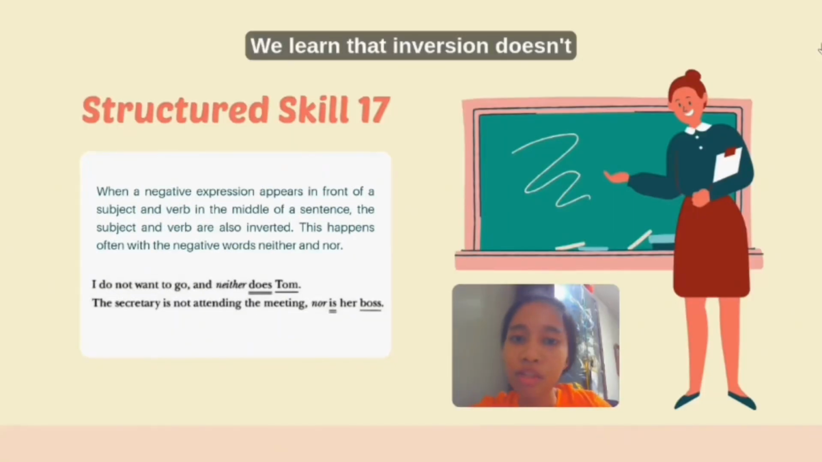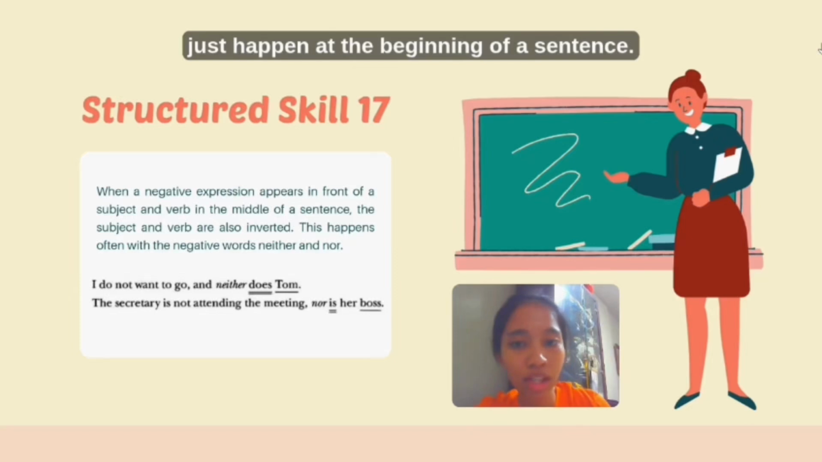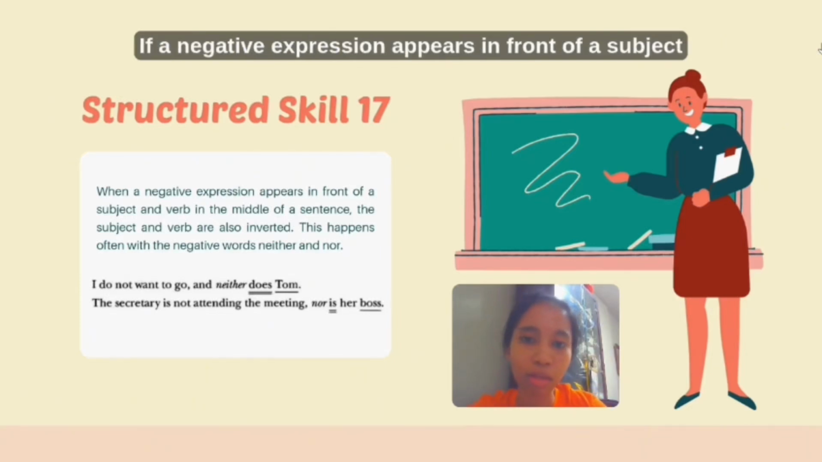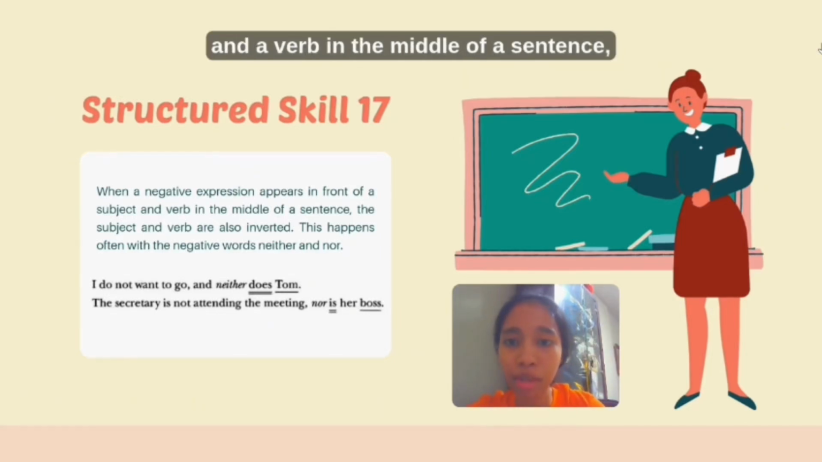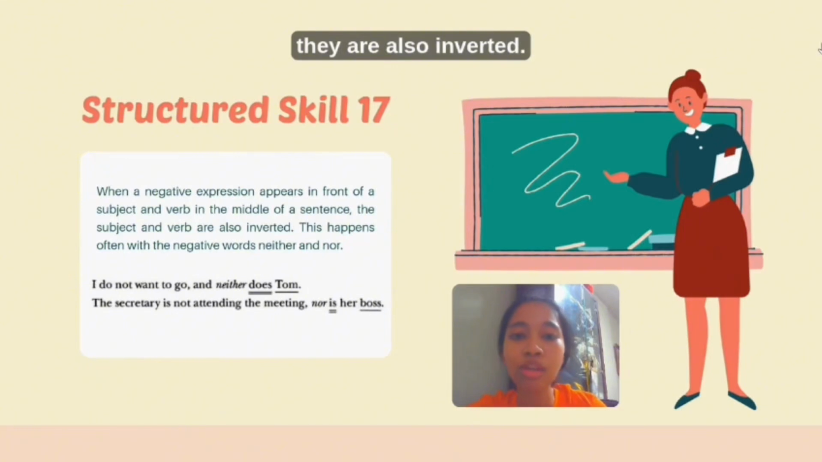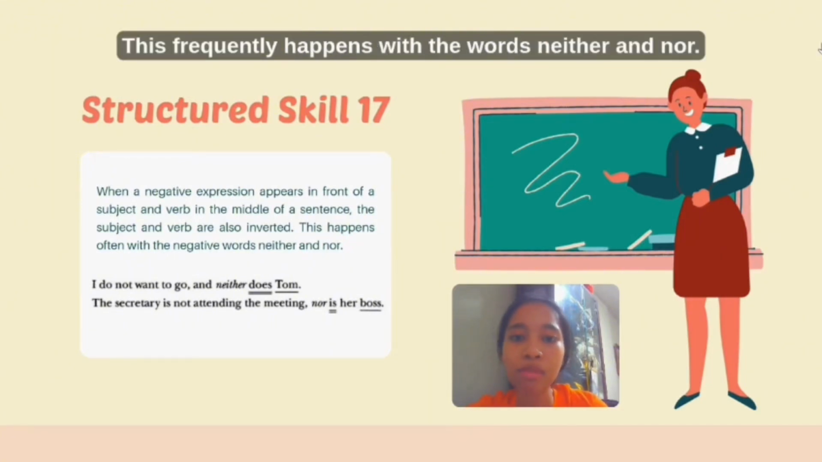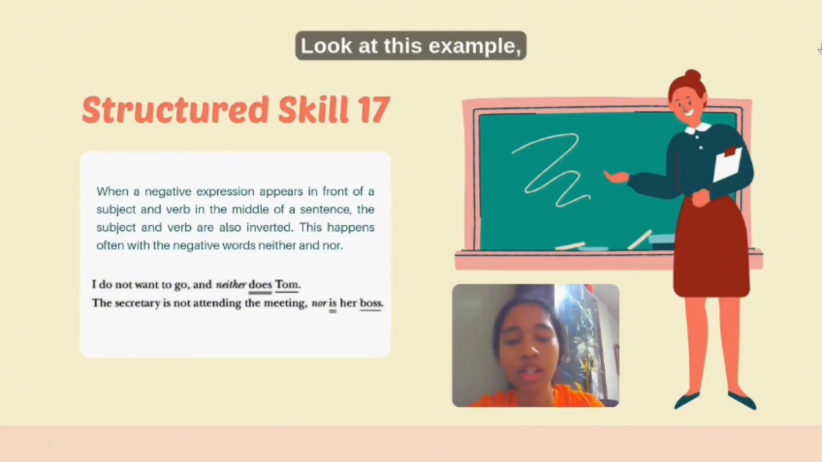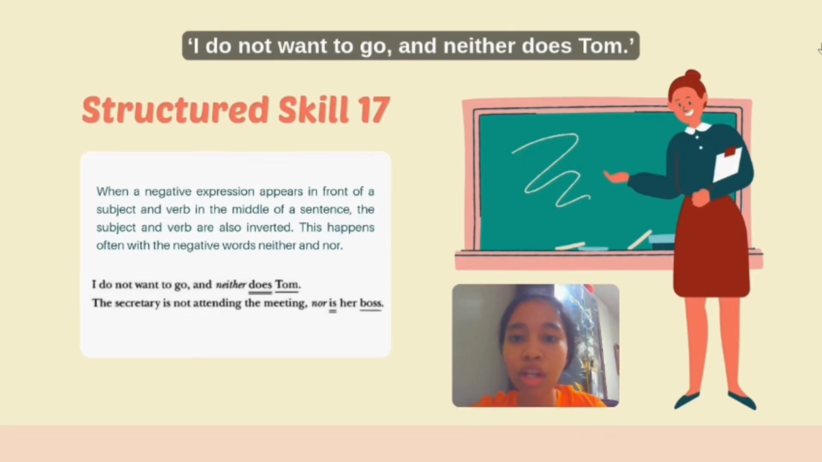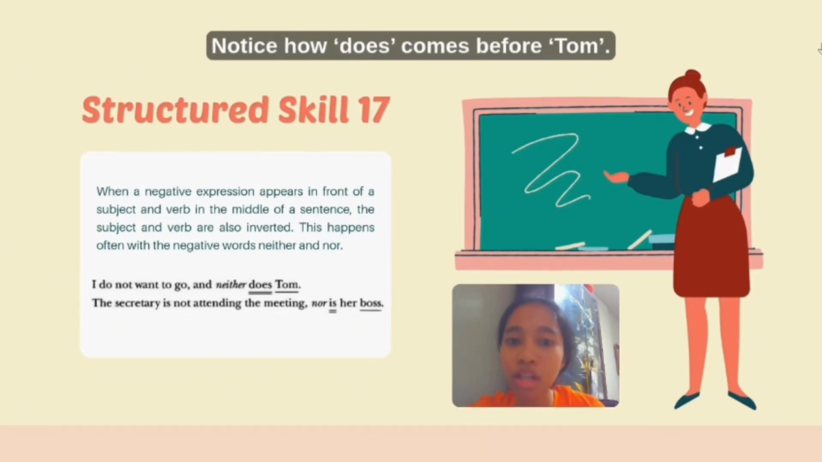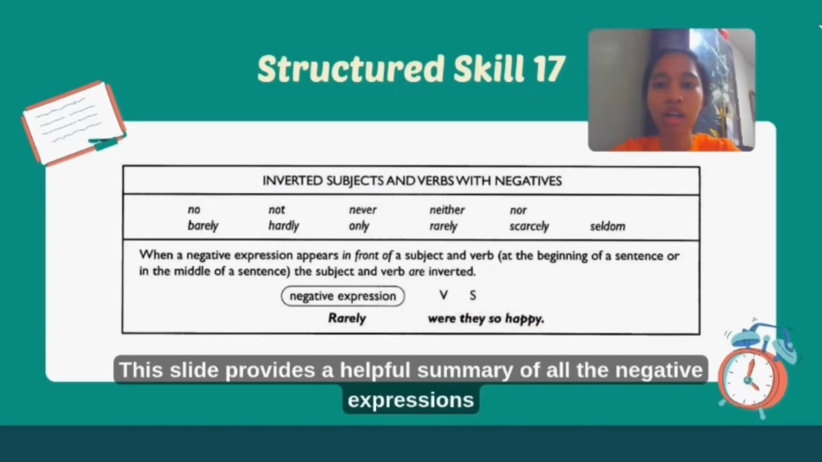We learned that inversion doesn't just happen at the beginning of a sentence. If a negative expression appears in front of a subject and a verb in the middle of a sentence, they are also inverted. This frequently happens with the words neither and nor. Look at this example. I do not want to go, and neither does Tom. Notice how does comes before Tom.